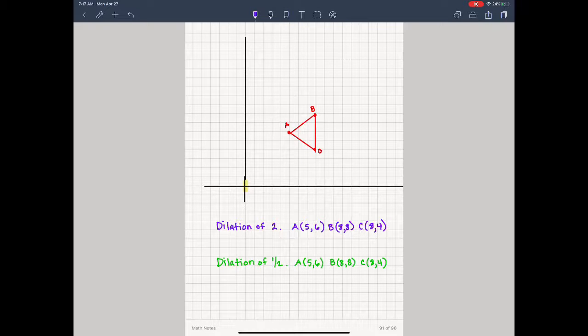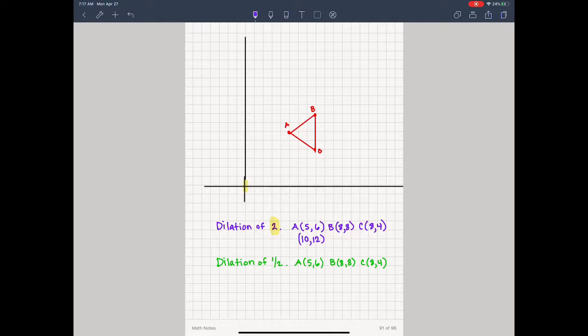So I've written down the coordinates for our triangle ABC, and A is at 5, 6. So if I want to do a dilation of 2, for example, then I'm going to take my coordinates and multiply by 2. So our new location for A would be at 10, 12, because 5 times 2 is 10 and 6 times 2 is 12.